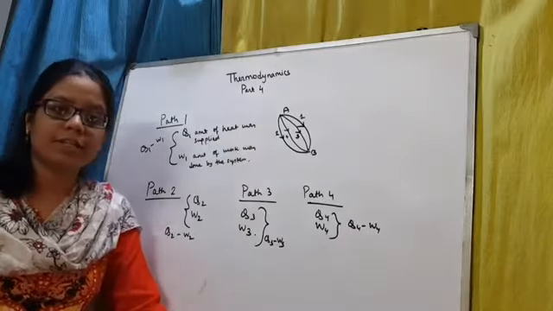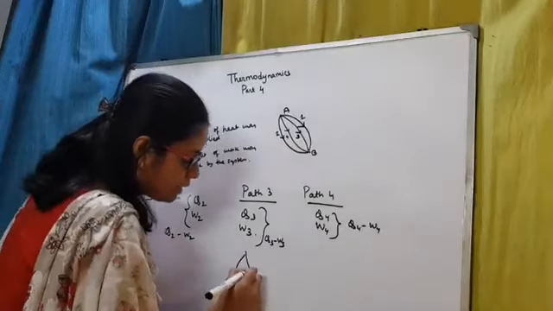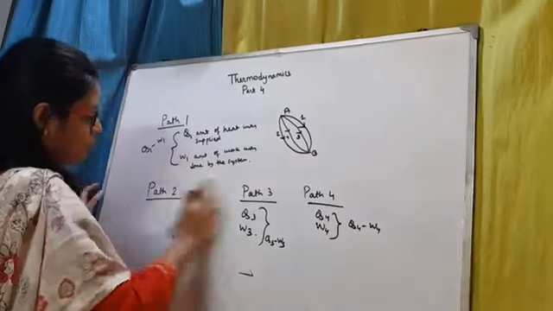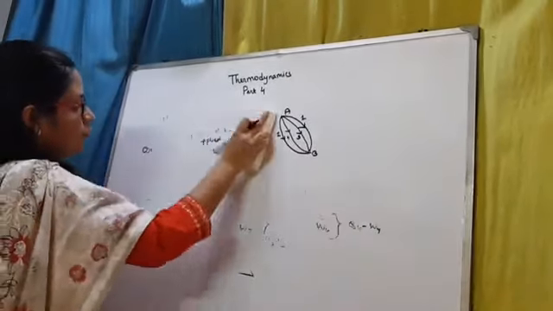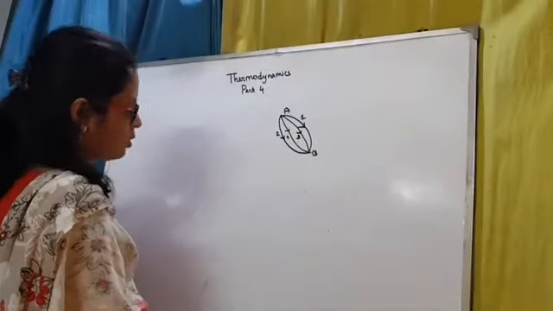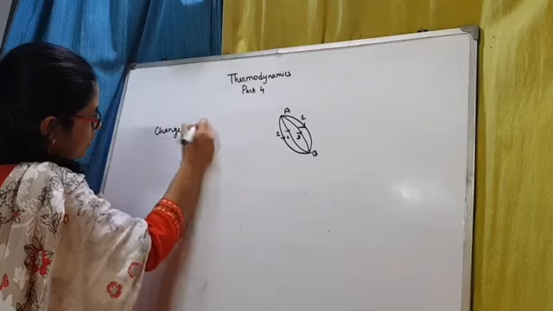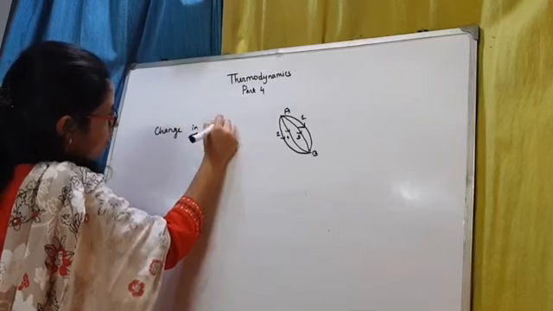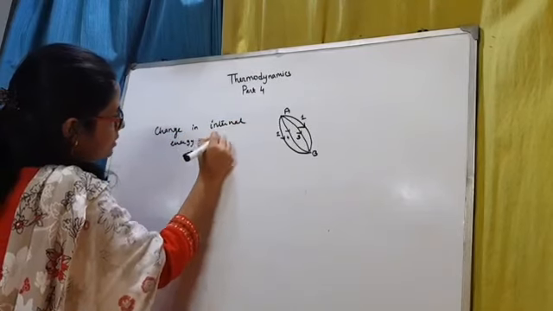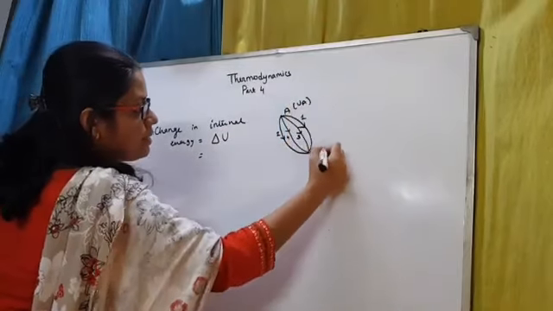And this quantity, this difference between the Q and the W, is known as the change in internal energy, and we represent it as delta U. So this difference is called change in internal energy, and it is denoted as delta U. So suppose the internal energy of the system at this state was UA and at this state was UB.